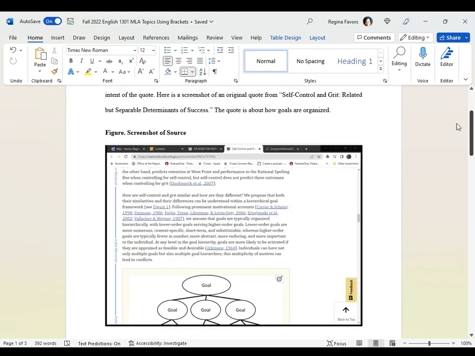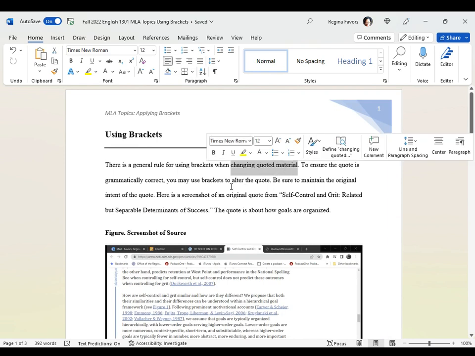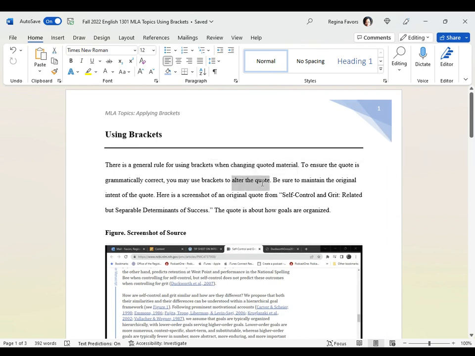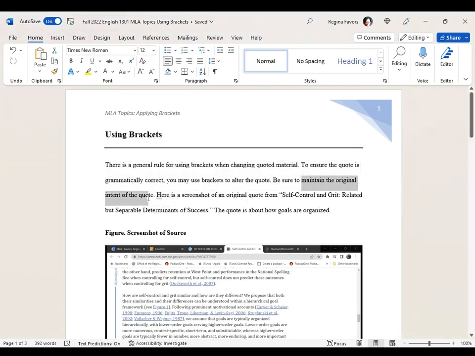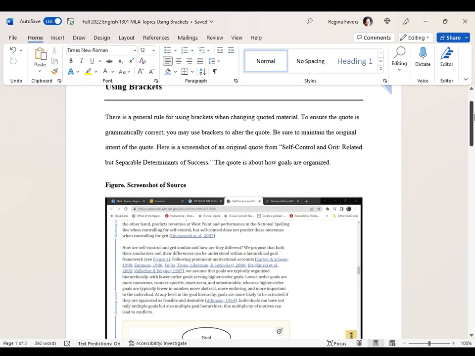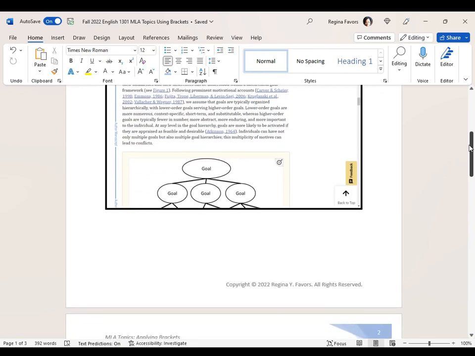So again, this is adding brackets to change quoted material, which means we are actually altering the quote, but we're not changing it so much that we cannot maintain the original intent of the quote. The original intent of the quote is to define the hierarchical goal framework and what it means in terms of lower order goals serving higher order goals.